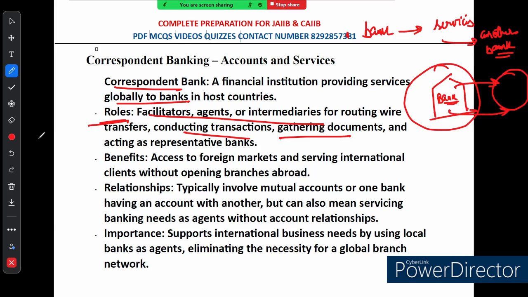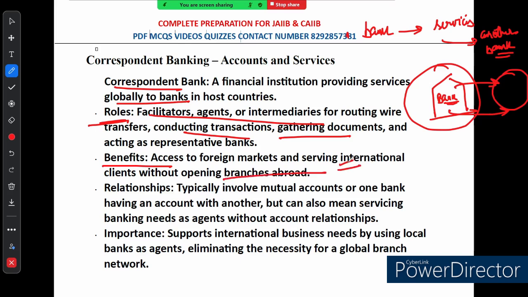Now, you might be wondering, why not just open a branch in every country? Well, that is where the benefit of correspondent banking comes in. By using a correspondent bank, a financial institution can access foreign markets and serve international clients without the need to open a branch abroad. This saves time, money and resources while still providing top-notch services. You can see this is the utmost benefit.